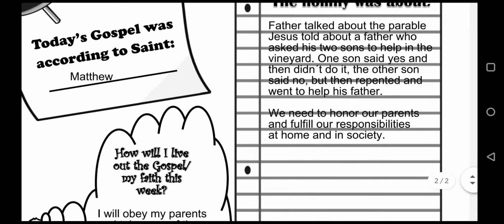And make sure also that it's really talking about what Father said. If a confirmation student just puts Father talked about good and evil or sin, well, it doesn't really let me know that they attended Mass or that they paid attention for that weekend, because he talks about that almost every Sunday. So something specific.